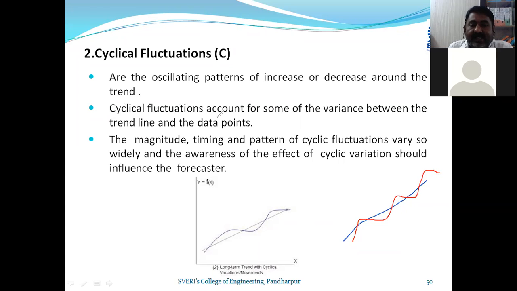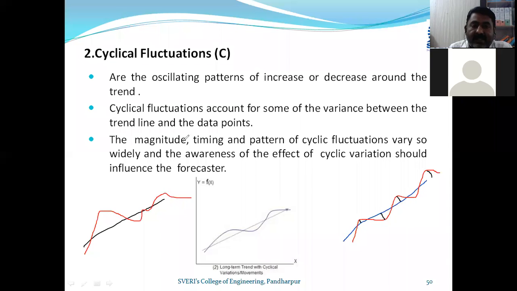The cyclical fluctuation accounts for the sum of the variance between the trend line and the data points. This is your trend line, and you can see some of the points that are away from this particular line. These are the sum of the variations, and again the magnitude over time. Yesterday I showed you another curve. You assume this is one of the components, and you can see the same thing like this.